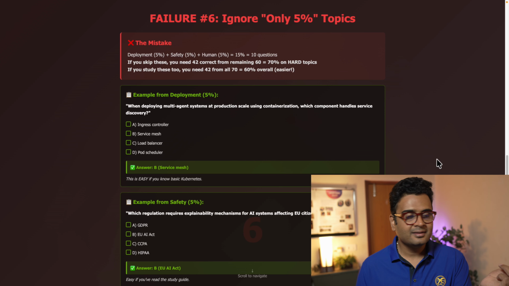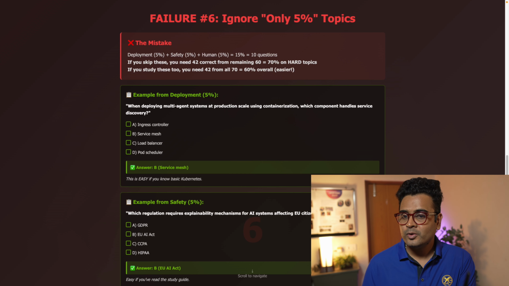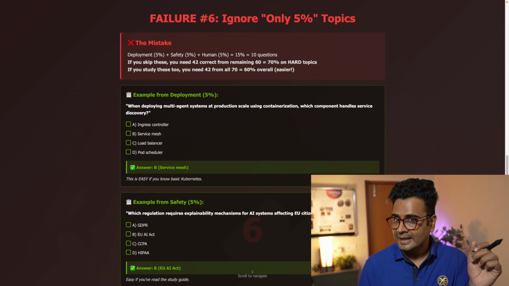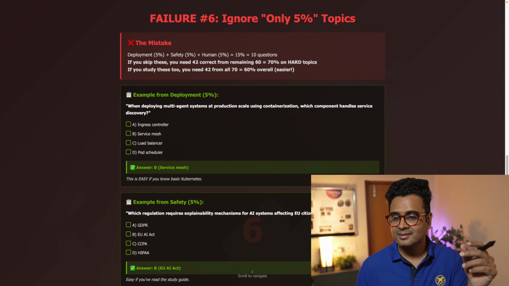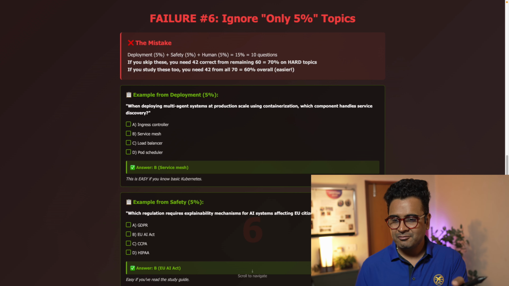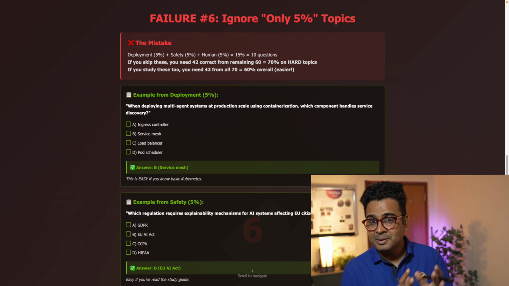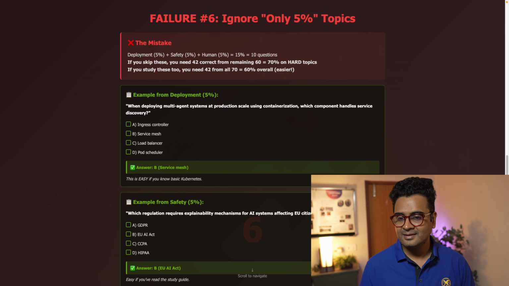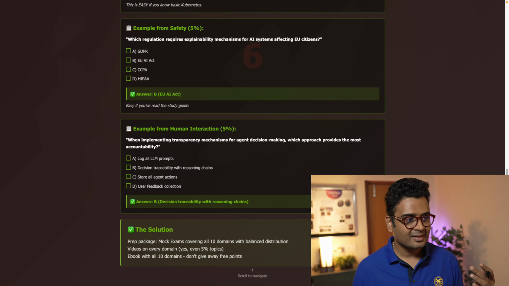Okay. And another example, it's from the safety domain: which regulation requires an explainability mechanism for AI systems affecting EU citizens? Is it GDPR, EU AI Act, CCPA, or HIPAA? It is the EU AI Act. So it's easy if you have read the study guide and prepared in a structured manner as I've described, or else it would become difficult. You will start guessing. Okay.